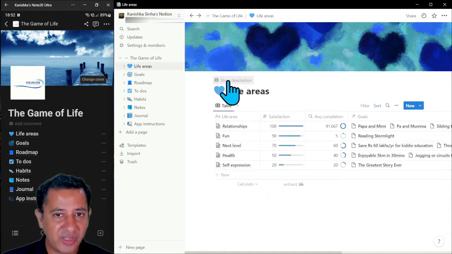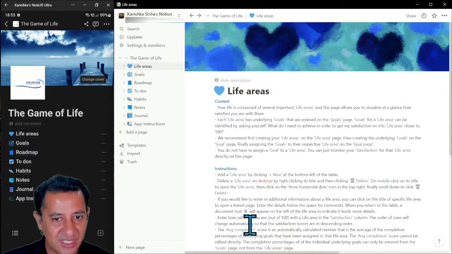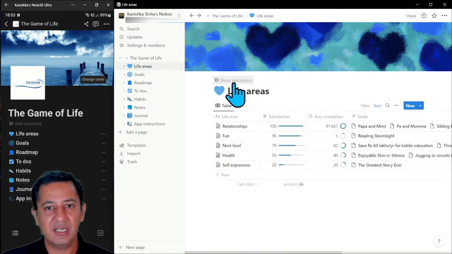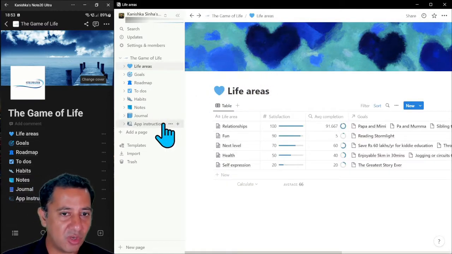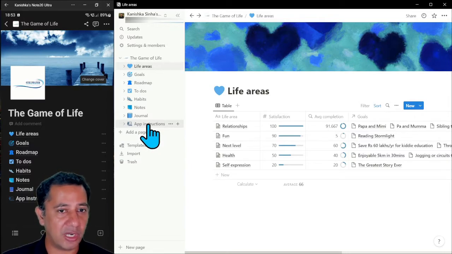At the top over here, you can see if you hover over something which says Show Description, and if you click on that, it'll give you an explanation of what the page is about and these instructions on how to fill it. So if you forget, you can always just come over here, click, and remember. At the bottom of the menu, there's also app instructions. So this video that you're watching is there as well,